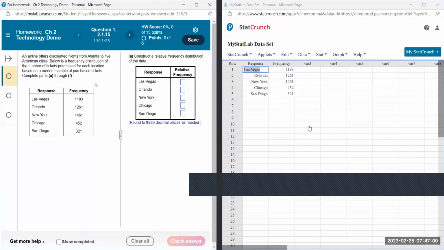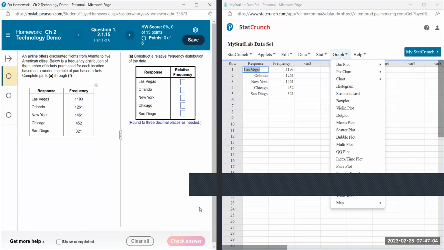Anytime you go to, we could get this information a couple of places, but they're most likely going to want a graph. So we're going to go to graph. And because this is categorical data, we're going to make a bar plot. It was categories of cities. Okay, so that wasn't like a measurement. But if it's something we're taking a measurement of, then it's a histogram. So bar plot.